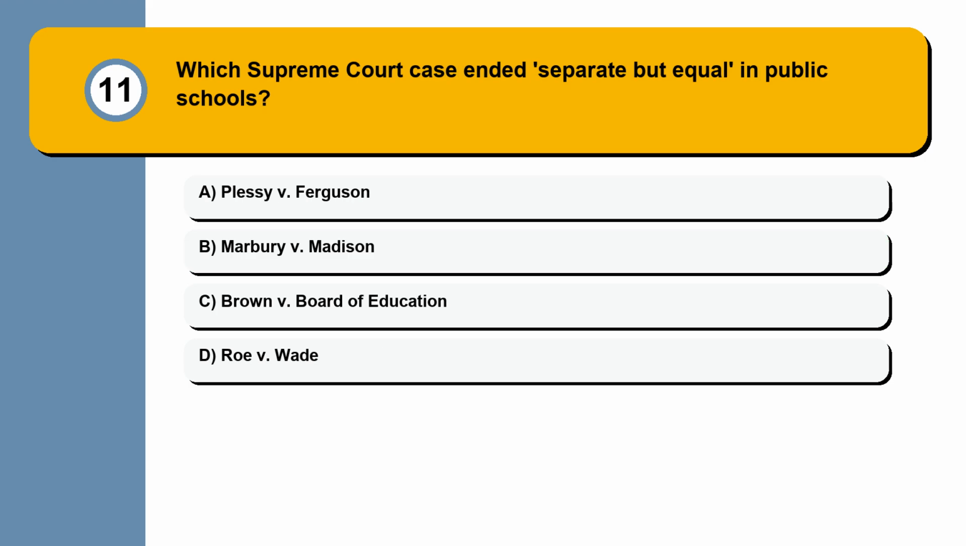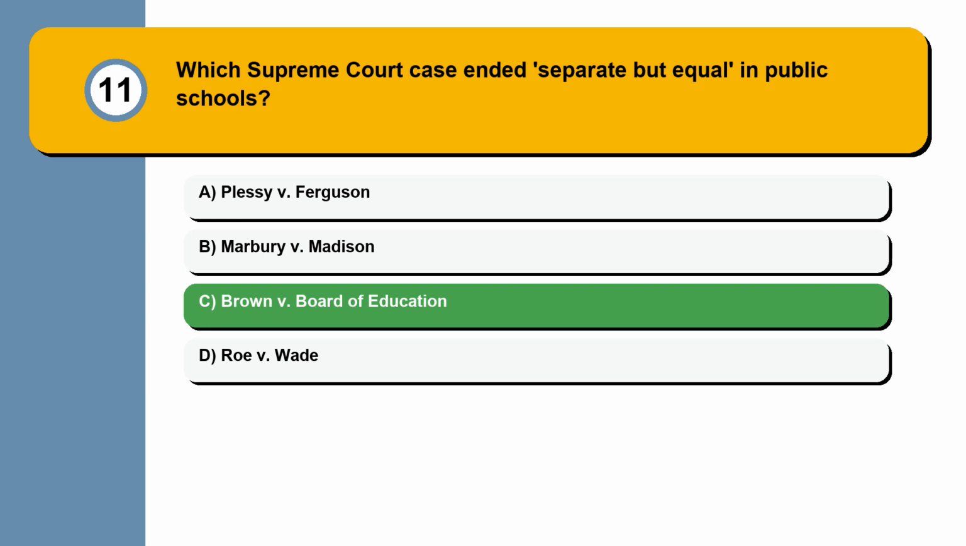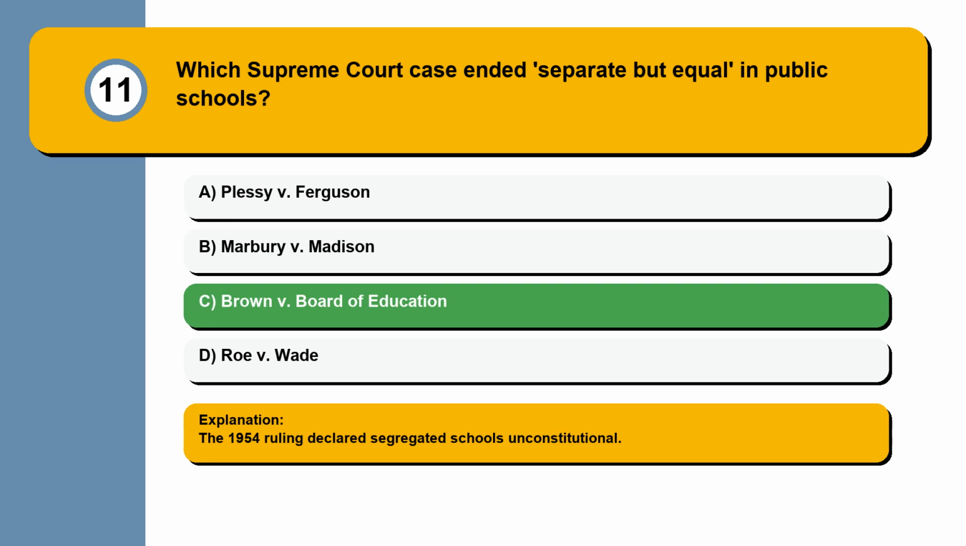Question 11. Which Supreme Court case ended separate but equal in public schools? Plessy v. Ferguson, Marbury v. Madison, Brown v. the Board of Education, Roe v. Wade. The 1954 ruling declared segregated schools unconstitutional.